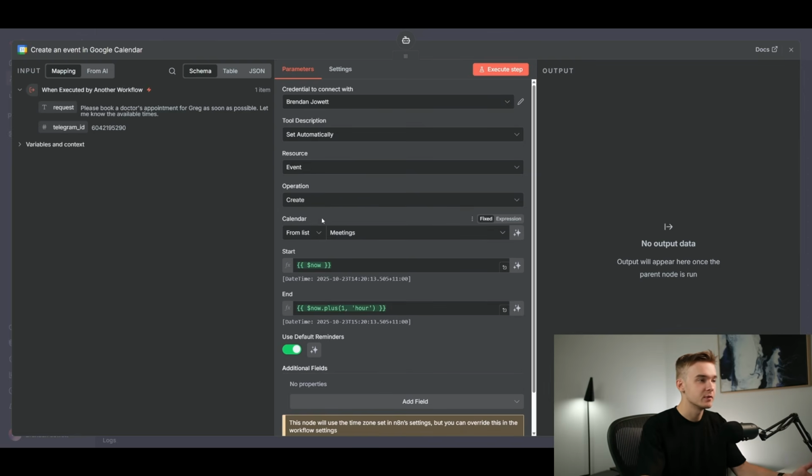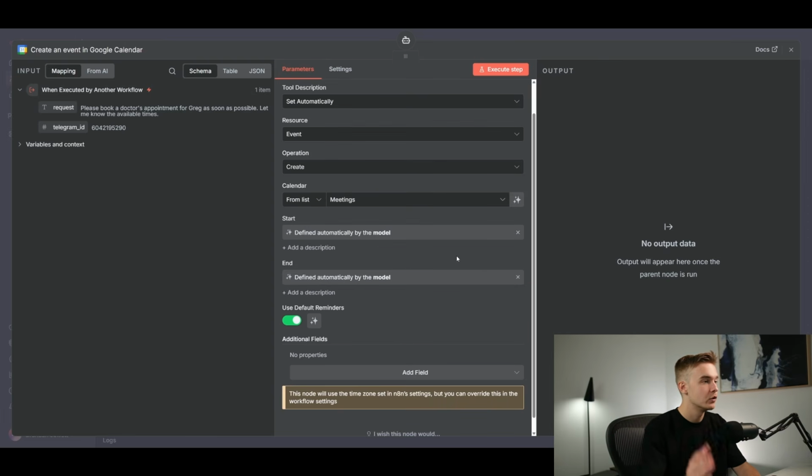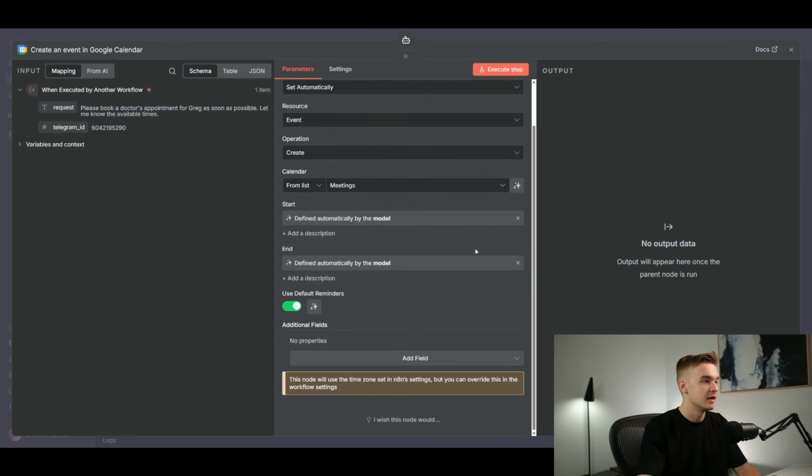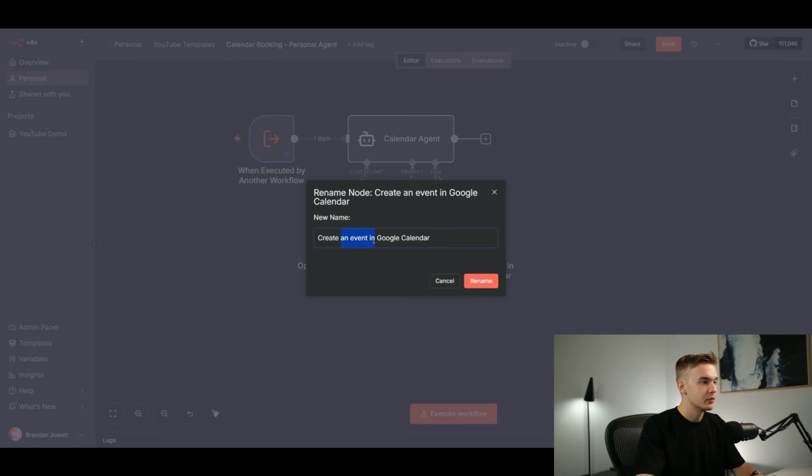And then below this, we've got calendar. If you use multiple calendars on your one Google Calendar, you can select the specific one. In my case, I want to set some meetings. And then below this, we've got a start and an end time. And I'm just going to let the AI decide this. Obviously, the time of the appointment booking is going to be dependent on what the user wants. And we can very easily just set this to let the AI decide when it should start, when it should end, and we can prompt the rest of it. So I'll rename this once again. We'll just create event just to make it super simple.